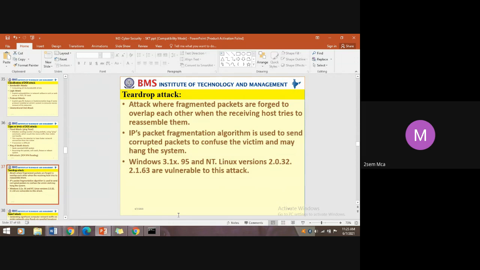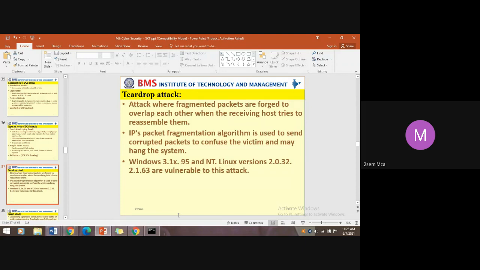To send corrupted, non-intended packets. So in that case, you are disturbing the receiver system from reassembling the packets sent by the source. So it may lead to denial of service.